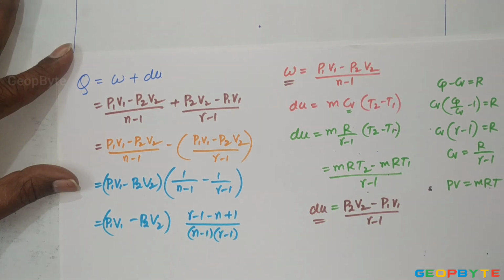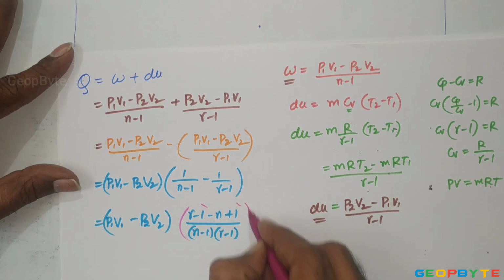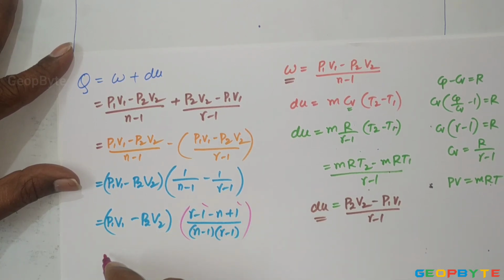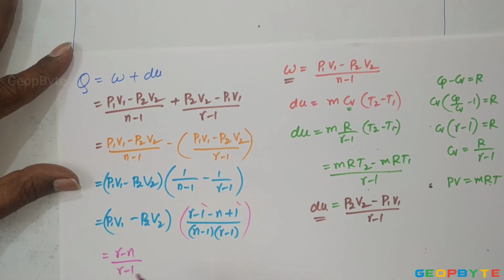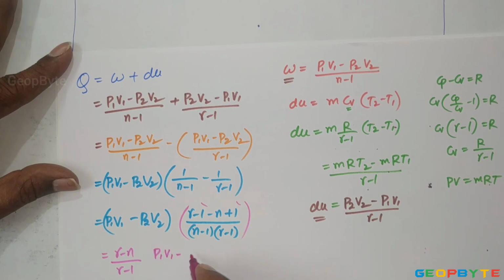Here minus 1 plus 1 cancelled. Finally it is (gamma minus n) by (gamma minus 1) into (P1V1 minus P2V2) by (n minus 1).